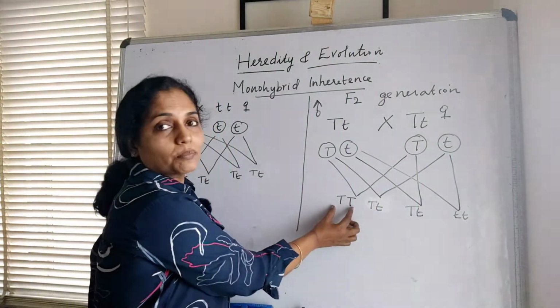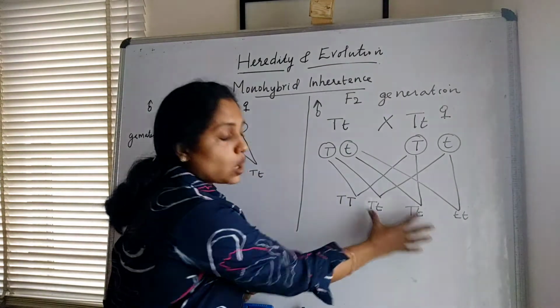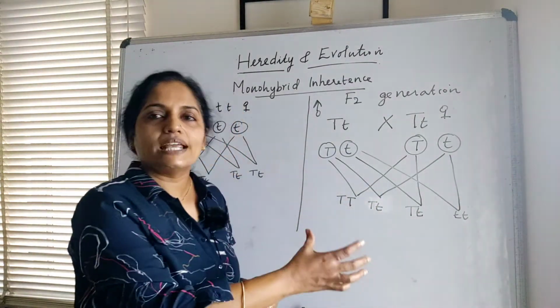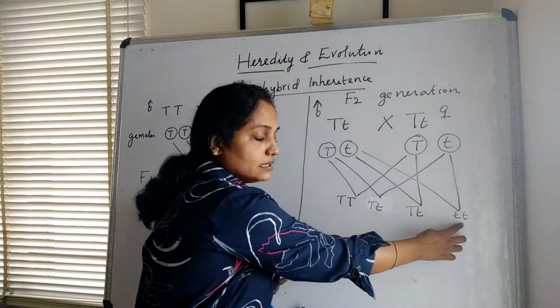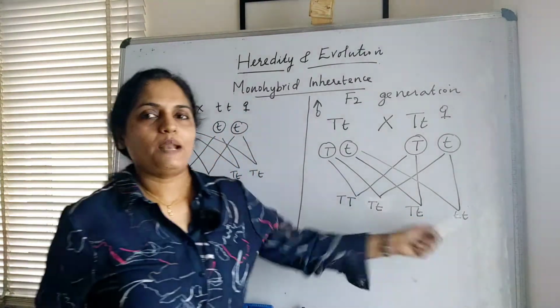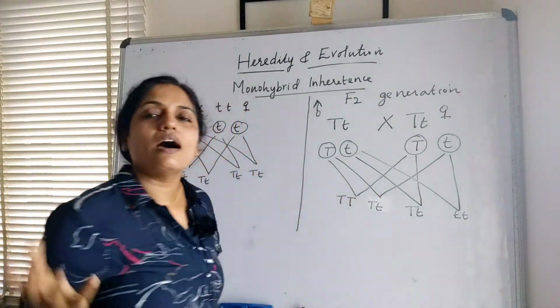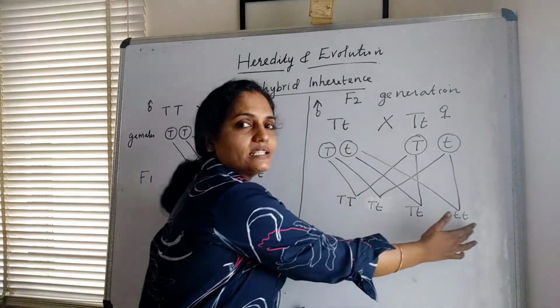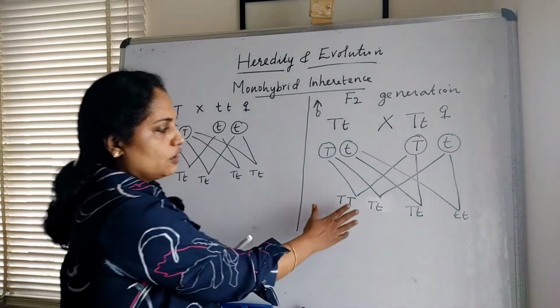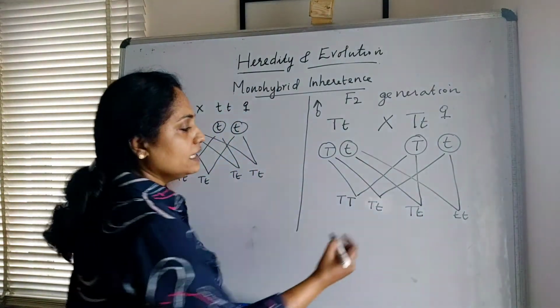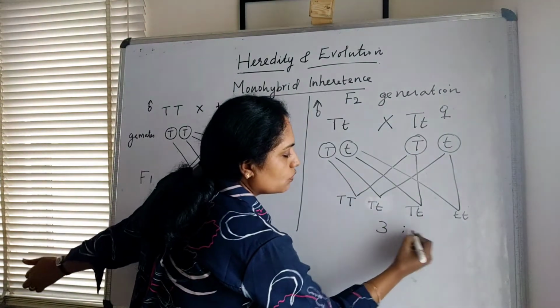Here it is a purebred tall plant. These two are hybrids, or here genes are in heterozygous condition, and here this is also a purebred dwarf plant. So phenotypically the first three plants are tall and the fourth one is a dwarf plant. So here we got tall plants and dwarf plants in the ratio 3:1.